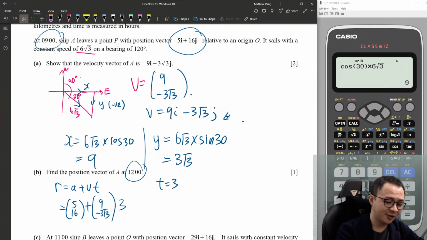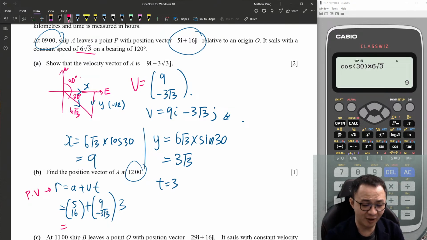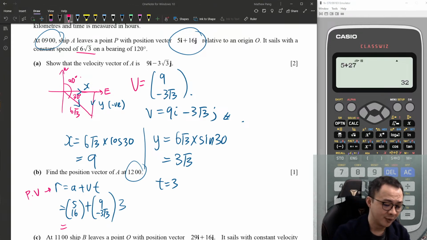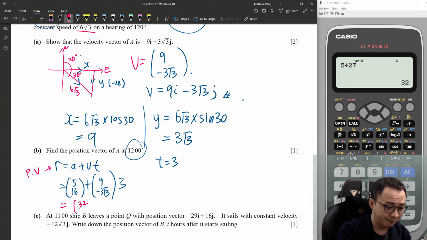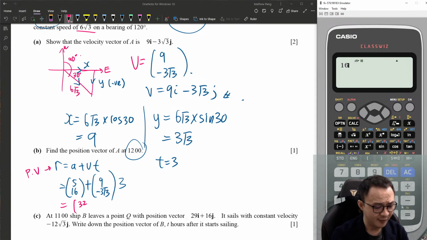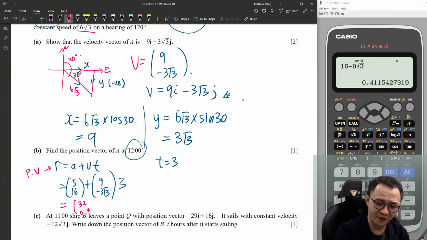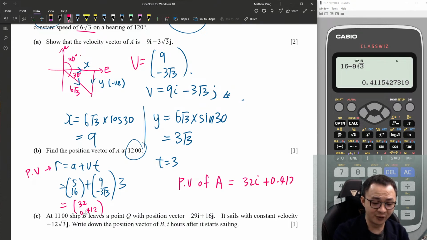Okay, so this is my position. R is the new position vector. So in this case, I just type in the calculator. 5 plus 27, so my top is 32, and bottom is 16 minus 9√3, which is 0.412. Yeah, so if you want to write in i and j, you can just say the position vector of A is basically 32i plus 0.412j.